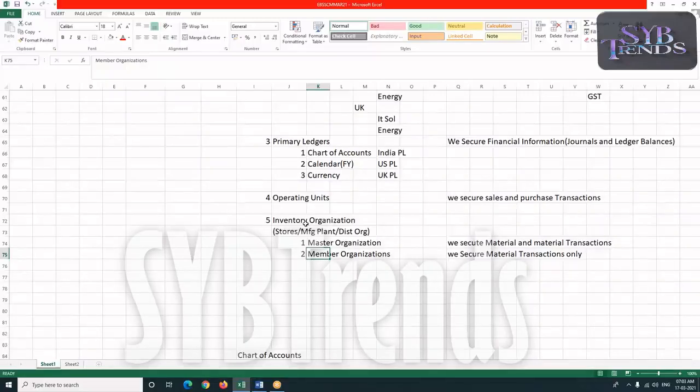So in short, what is an inventory? For an operating unit to process sales and purchases, we need to know which items to sell and which items to purchase. That item information is going to come from my inventory organization. An inventory organization is a physical location of my inventory where it acts as our stores, manufacturing plant, or a distribution organization. An inventory organization can be a master organization or a member organization.